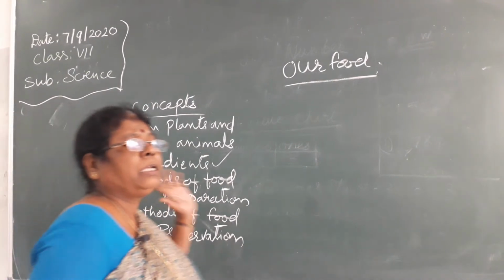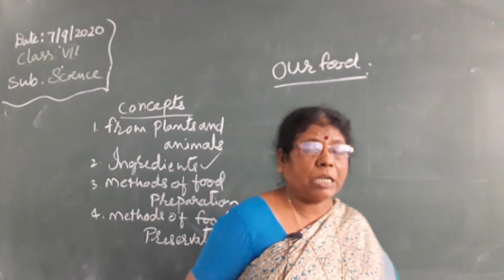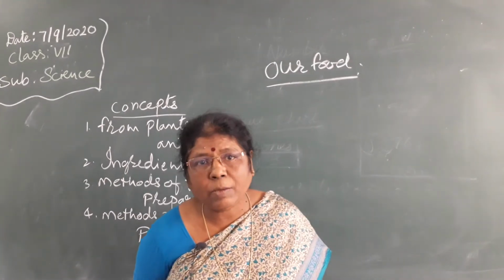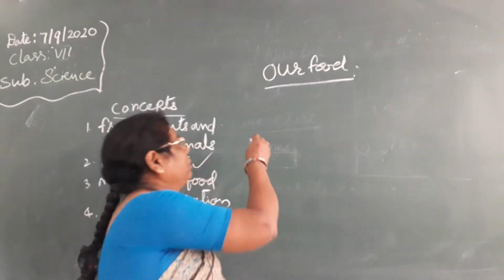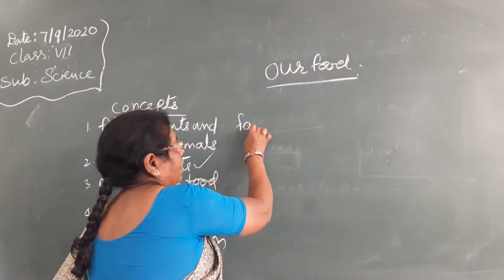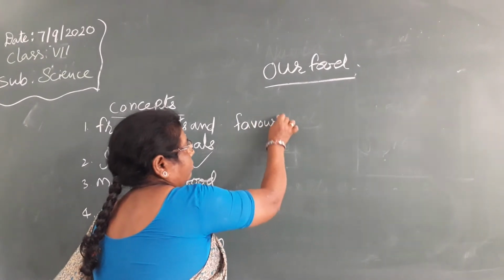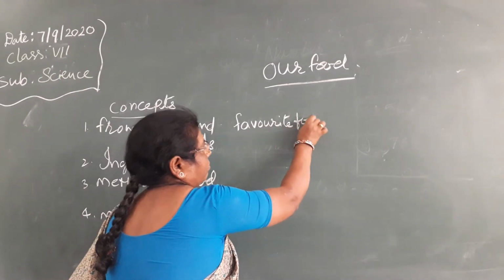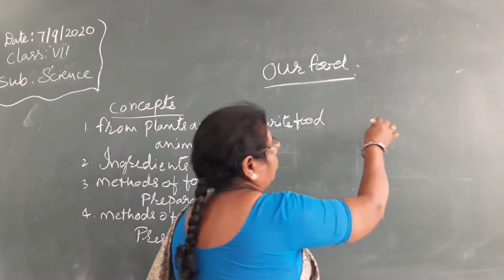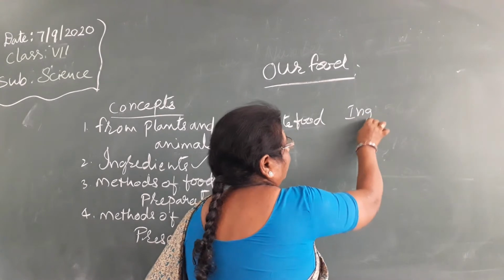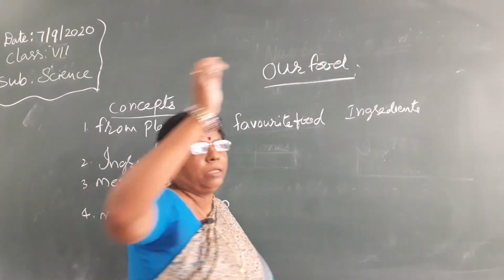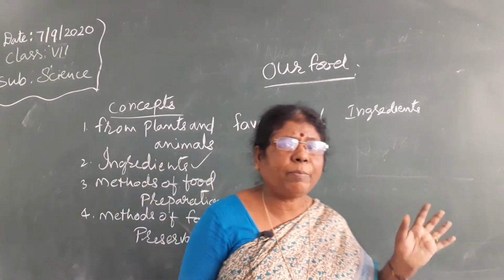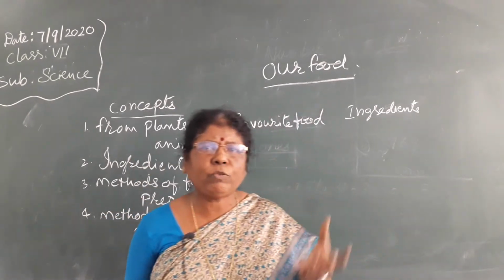So here you have to write the name of your favorite food and write down the ingredients used for making it. For example, I am giving you laddu. How will you make the laddu?